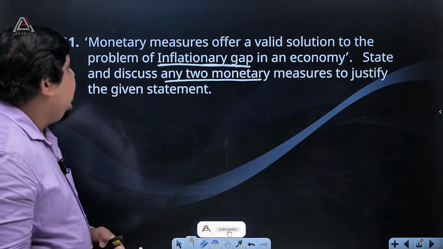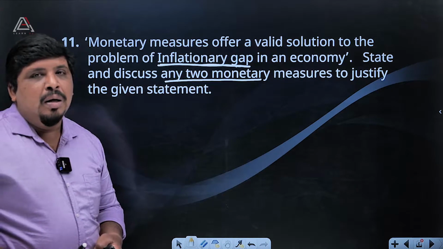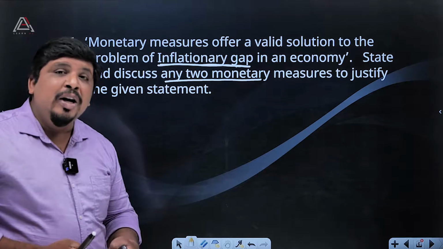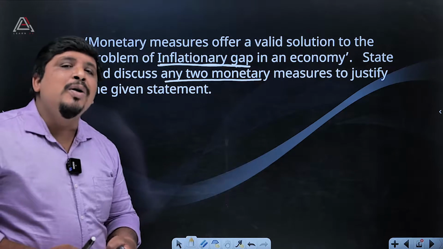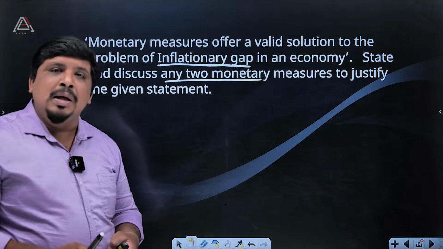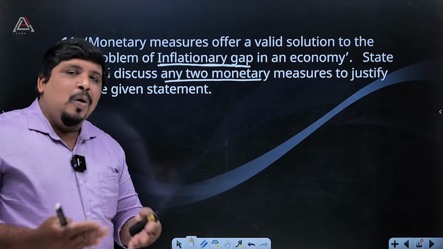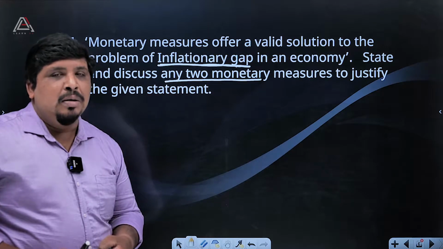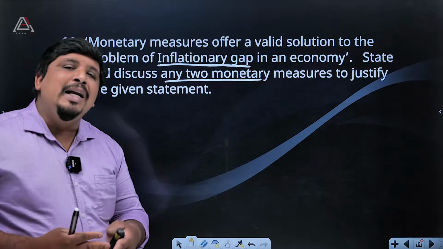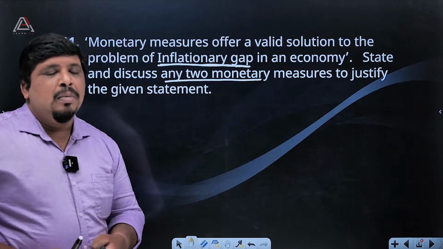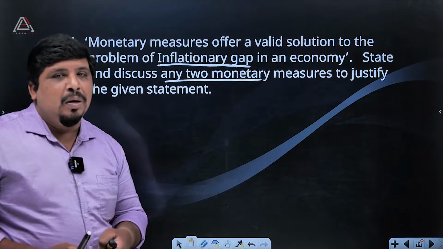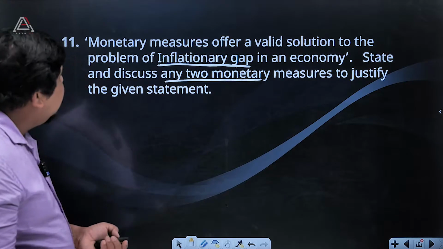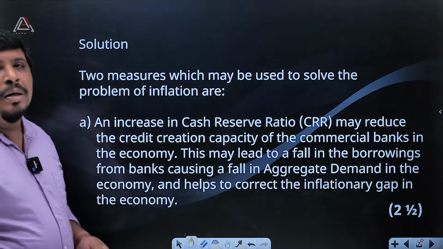So that is the inflationary gap. Then what are the solutions by which we can avoid the inflationary gap? There will be different solutions. I think you would have known about our central bank, that is RBI. They are making certain policies. Then our government is bringing certain policies. They are providing certain funds to poor people. I think you would have known about BPL people. They are getting help from the government. So we can go through that. Examples are given there for the solution.